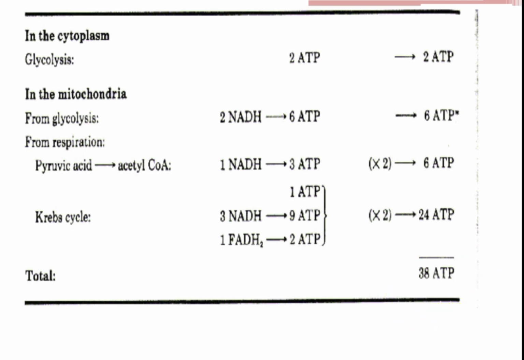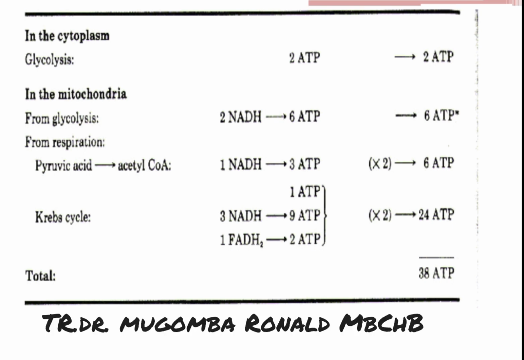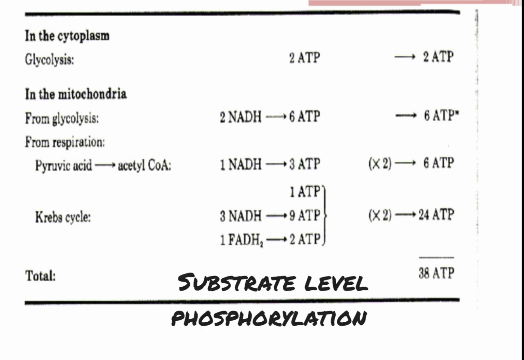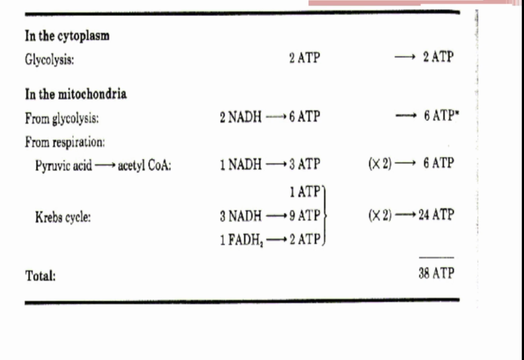So thank you so much for listening. Today we have been looking at the Krebs cycle. We have been looking at how energy is produced from the Krebs cycle. We can see that we have direct production of energy through substrate level phosphorylation. We also see indirect production of energy through protons being used to form reduced NAD and reduced FAD, which are taken to the ETS, where we see oxidative metabolism taking place, and we form the ATP molecules.